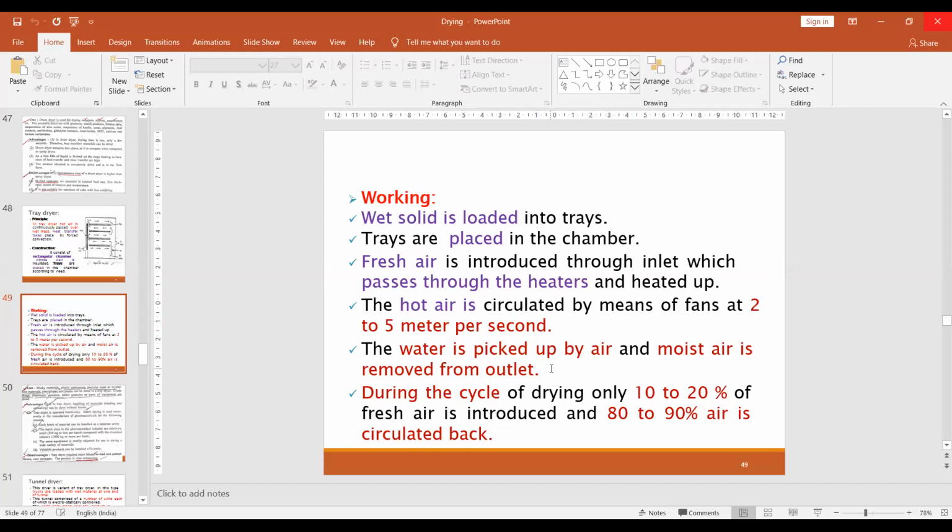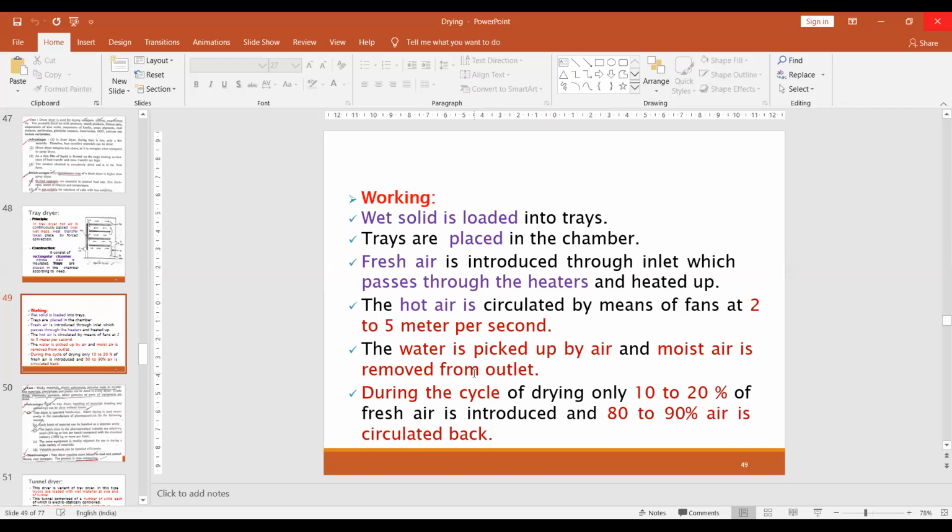If the heated air is passed over the wet material, it picks up the moisture from the material, and this moisture we discharge and remove through the outlet.